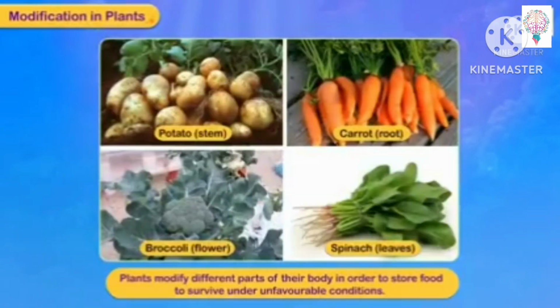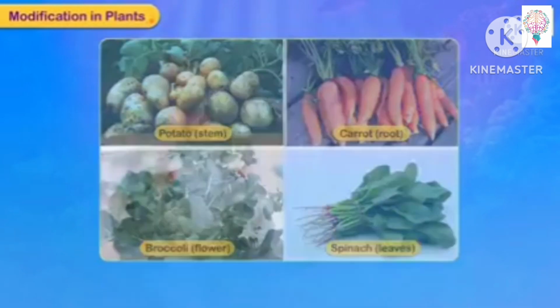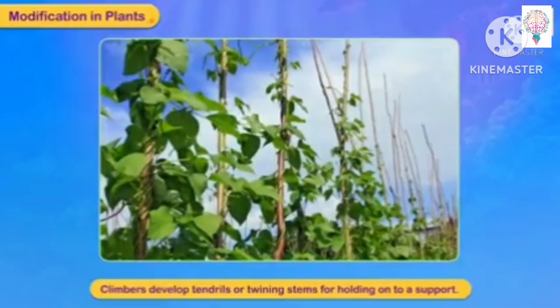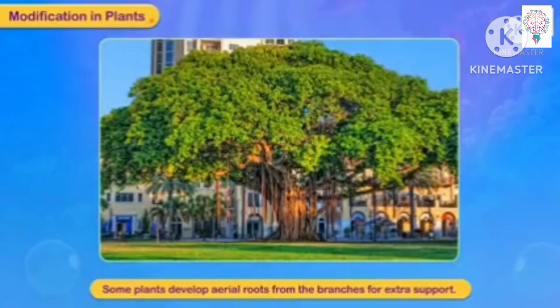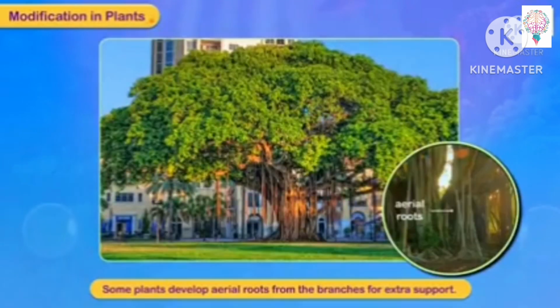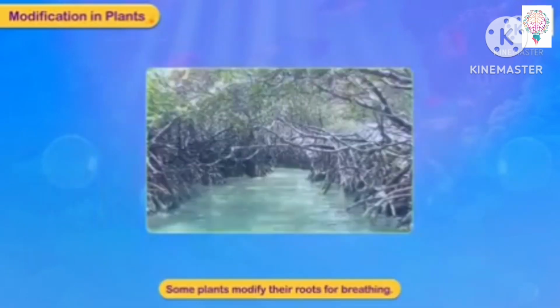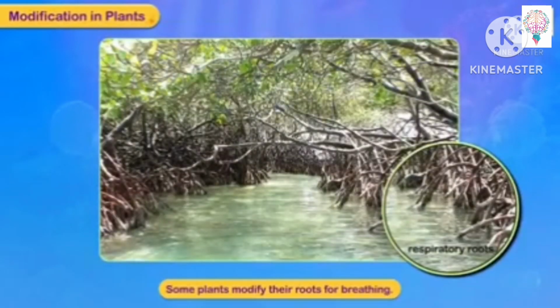Modification in plants. Plants modify different parts of their body in order to store food to survive under unfavorable conditions, like potato, carrot and others will develop. Climbers develop tendrils or twining stems for holding. Some plants develop aerial roots from branches for extra support, like banyan tree. Some plants modify their roots for breathing. In marshy areas, these kind of plants can be found.